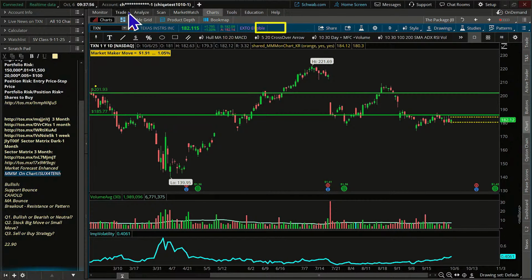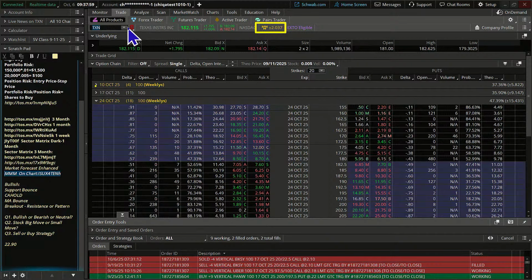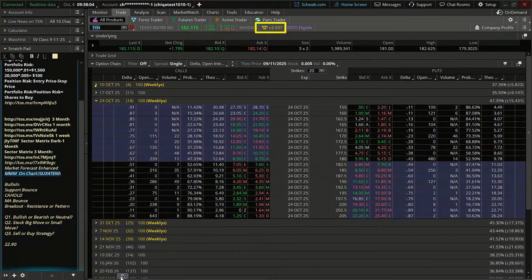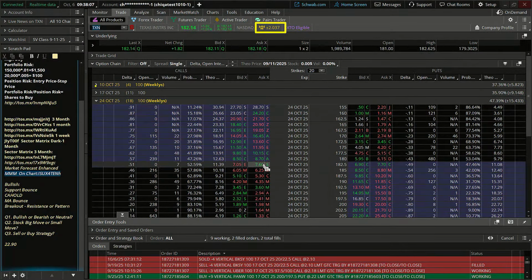Okay, so Texas Instruments. Let's go ahead and put in our straddle here. Let's see if it, I guess it didn't really save it. Let's go ahead, I'm going to select. Now you're going to be concerned. Should we be concerned that there's no open interest here right now? If you are concerned that there's no open interest here, what you might decide to do is the strangle, which goes out of the money. And so we'd say, okay, maybe we'd go out of the money with the 185 and then out of the money on the put side at the 180, where we can see there is quite a bit of open interest. Okay, so if you find yourself in that situation, that's what you could do.